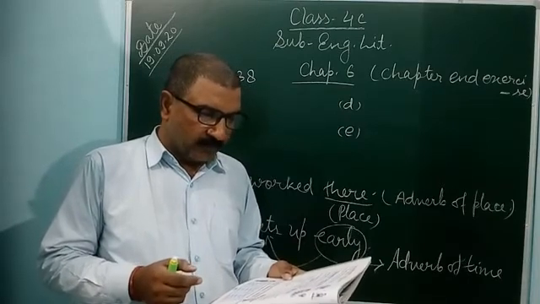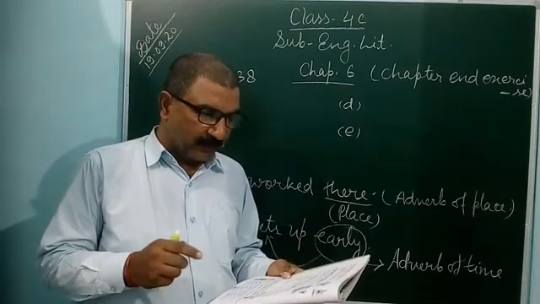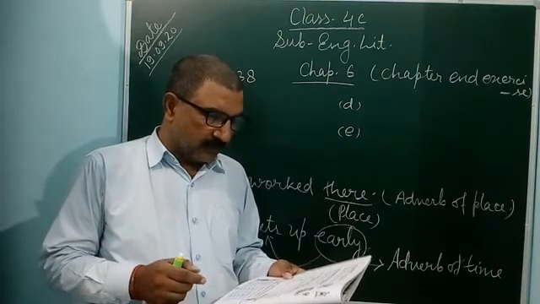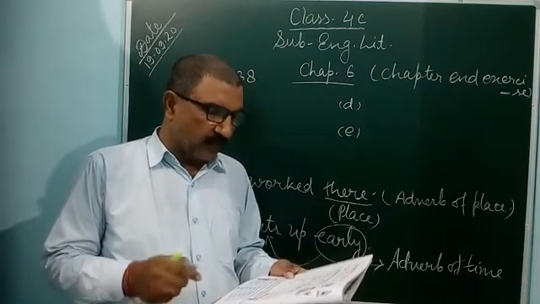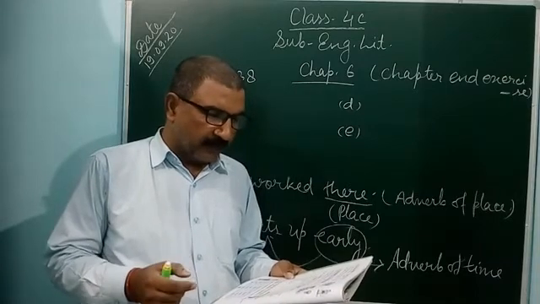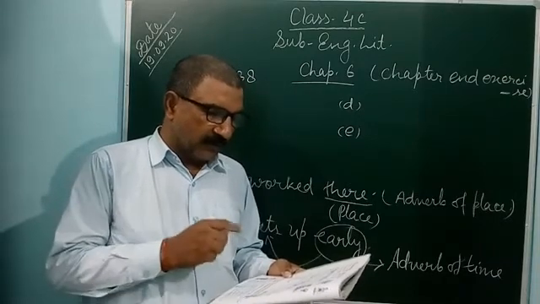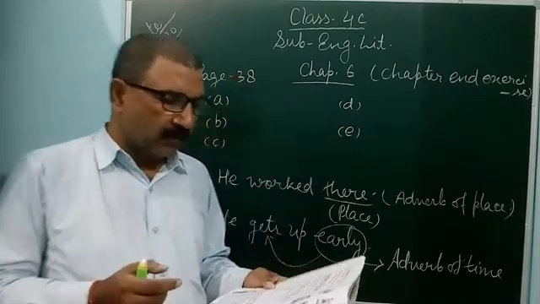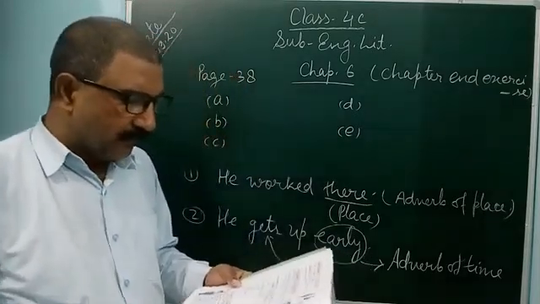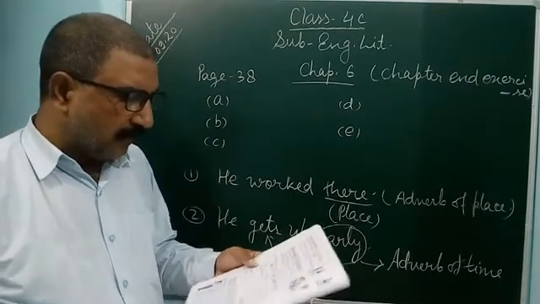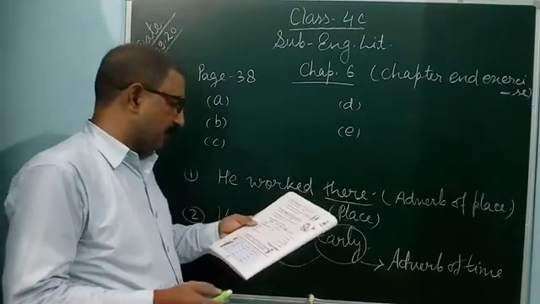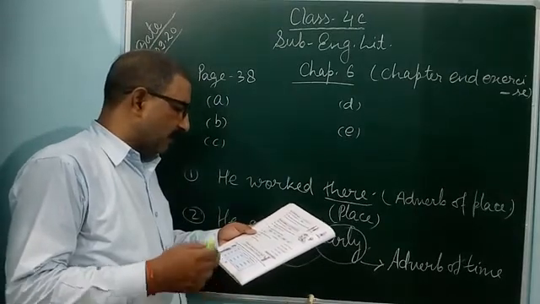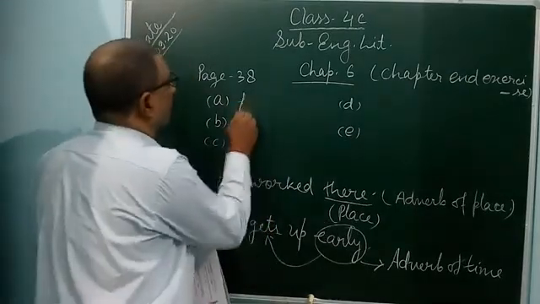He will go. Go indicates place, meaning there. He will go there. We must do our work honestly, adverb of manner. So here, first, he ran fast. Fast is also manner. It represents manner. So he ran fast to win the race. So in the first blank you can fill fast.